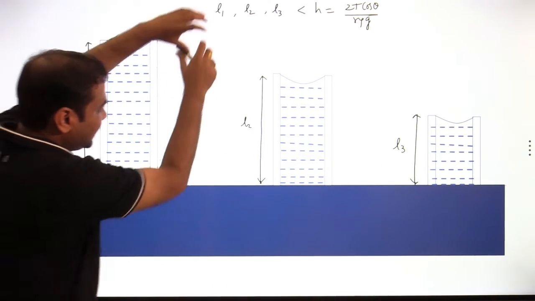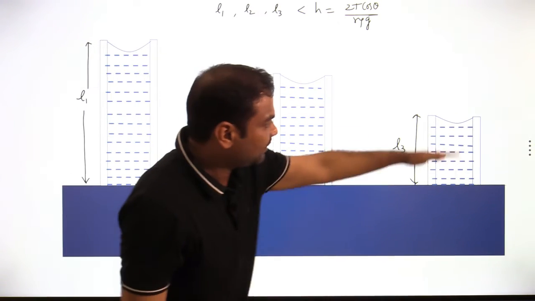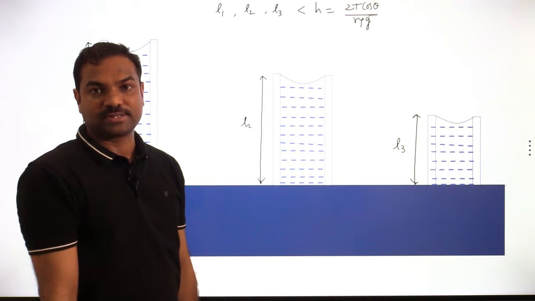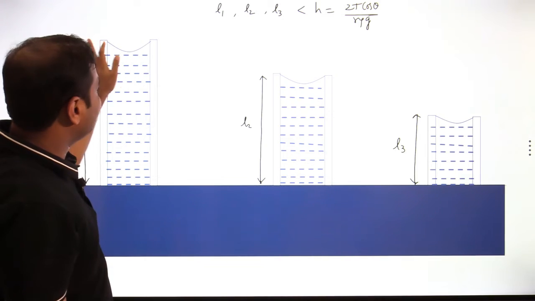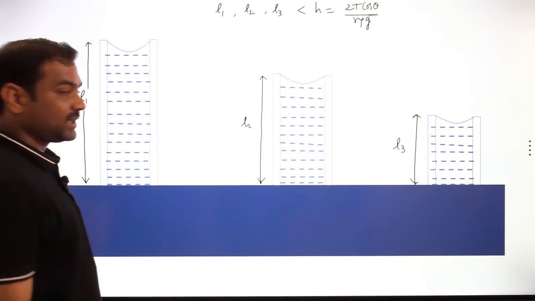I am taking the capillary inside. As I am taking the capillary inside, the length of the liquid in the capillary changes. So that means the weight of the liquid also changes. Clear? So to balance this weight, there will be some forces over here. Those forces also have to change. So let us do that part.